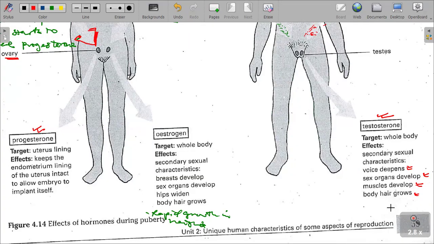So what you need to understand again is that the hormones operate through what is called a negative feedback mechanism, which I just want to quickly give to the class. What is negative feedback?